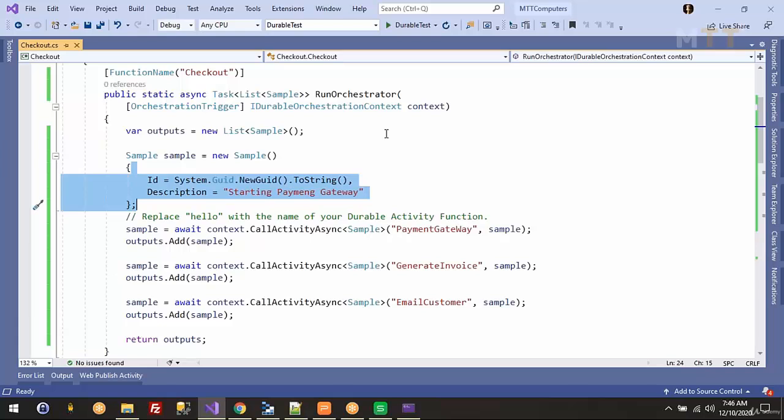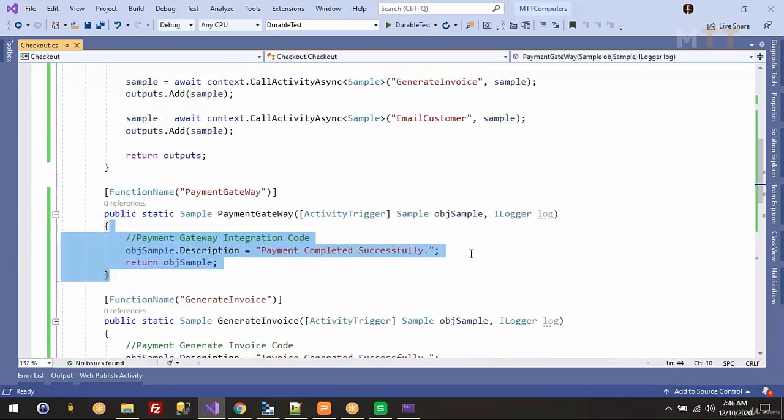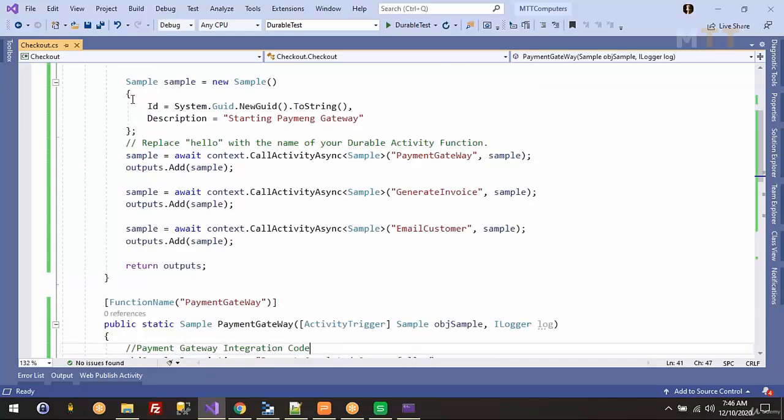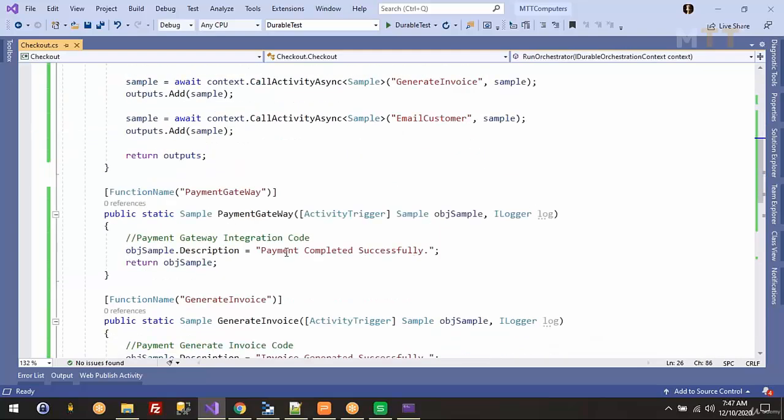The complete object you might be passing to the payment gateway function. What this activity function does is internally do something, and after that it is going to change the description of the same object we are passing here, and return that object.